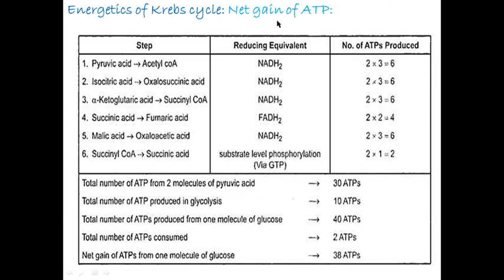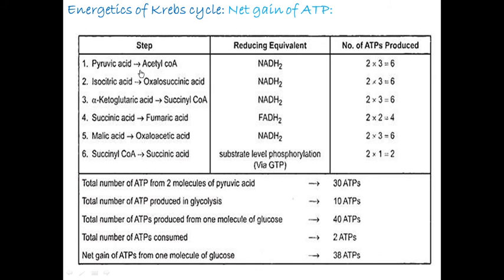Energetics of Krebs cycle, net gain of ATPs. Pyruvic acid to acetyl coenzyme A, 6 ATPs are synthesized because after breakdown of 1 glucose molecule, 2 molecules of pyruvic acid form, and 1 pyruvic acid converts into acetyl coenzyme A to form 3 ATPs and another pyruvic acid converts into acetyl coenzyme A to form another 3 ATPs, that means 6 ATPs.